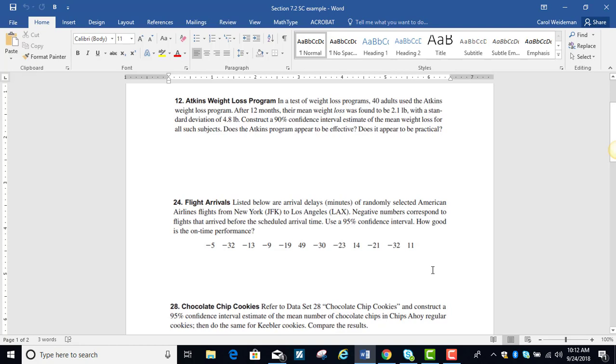Listed below are arrival delays in minutes of randomly selected American Airlines flights from New York to Los Angeles. Negative numbers correspond to flights that arrive before the scheduled time. So in this case, having a negative number is a better option because it shows that you arrived before the scheduled arrival time. We want a 95% confidence interval, and then how good is the on-time performance.